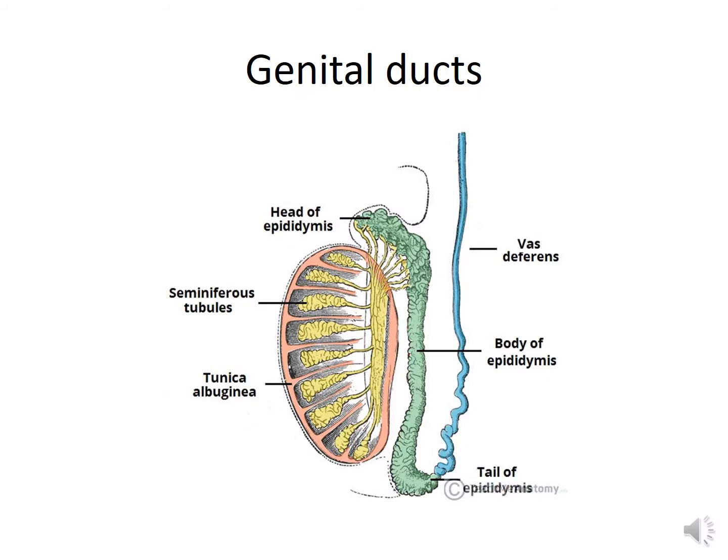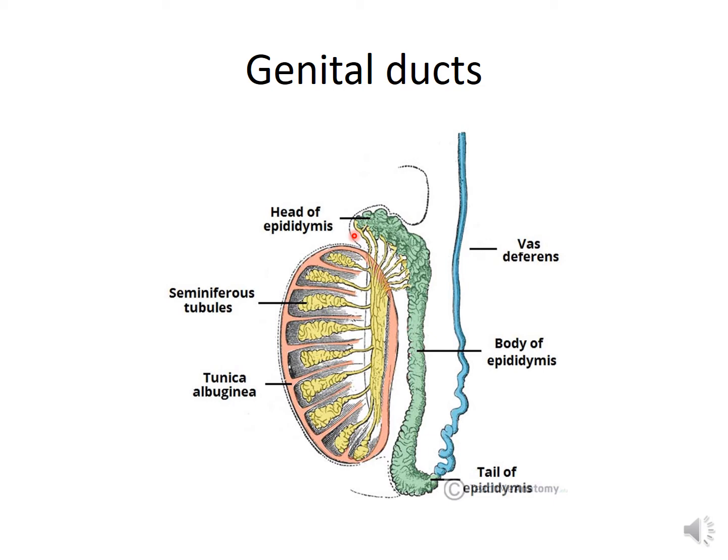Now the genital ducts. The male genital ducts start from the vasa efferentia. From the posterior border of each testis arises a series of highly coiled tubules called vasa efferentia or ductuli efferentes. So here you can see the vasa efferentia or ductuli efferentes. They are opening up into the head of the epididymis and join the duct of the epididymis.